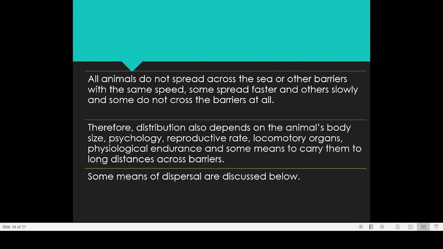Sometimes you can see that some deer or other types of antelopes are crossing the river barrier. Now, in such